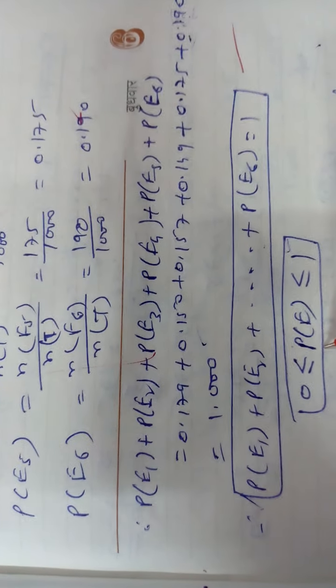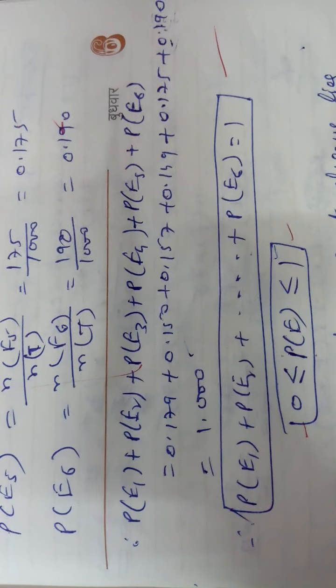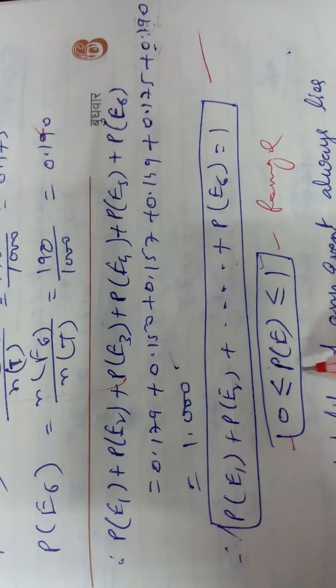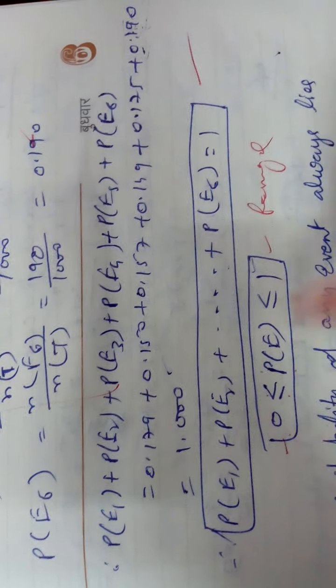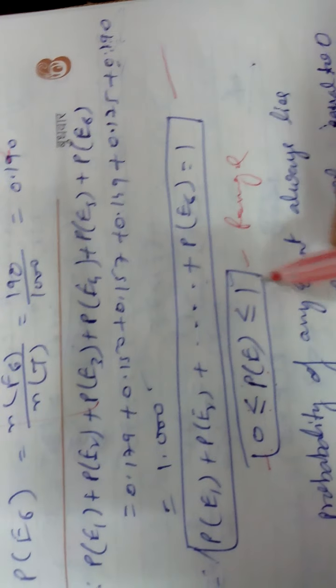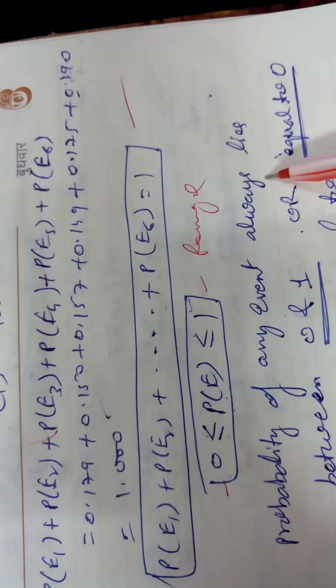Probability of any event is never less than 0 and never greater than 1. It is called the range of probability. P(E) is greater than or equal to 0, less than or equal to 1. It will be 0, or it will be 1, or it lies between 0 and 1. Probability of any event always lies between 0 and 1.